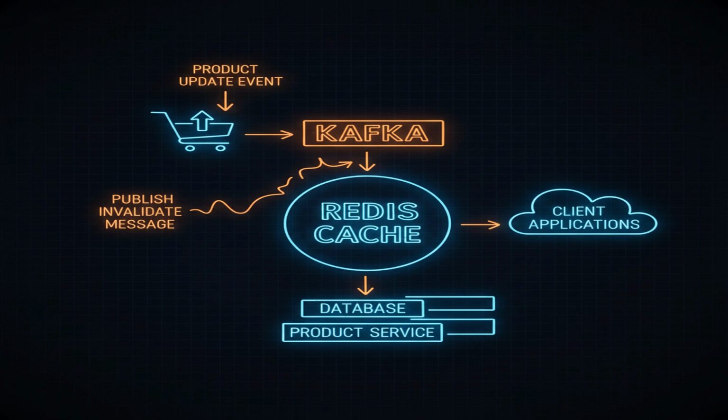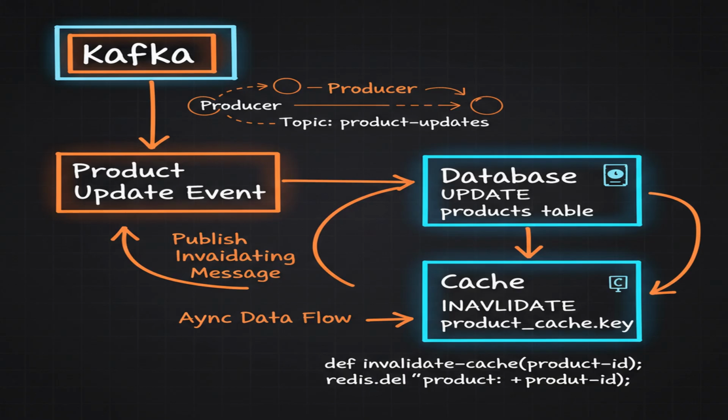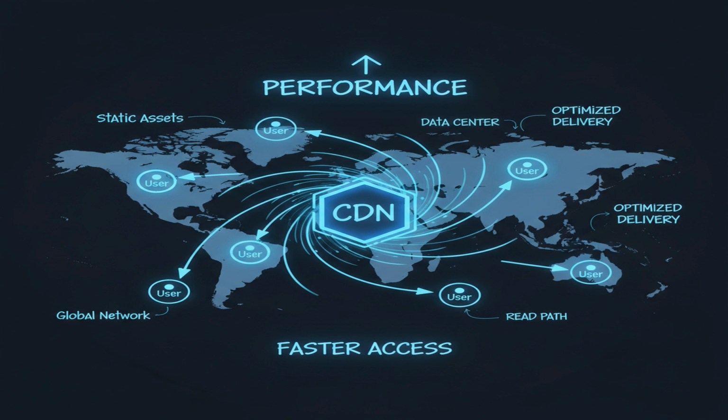For cache invalidation, we can implement a time-to-live (TTL) strategy where cache data expires after a certain period, say 15 minutes. This ensures that the cache doesn't serve stale data if product details are updated in the database. Furthermore, we can use Kafka to propagate invalidate messages to our caching layer.